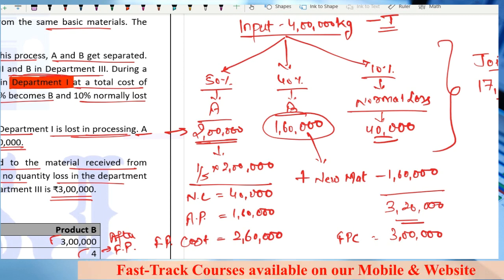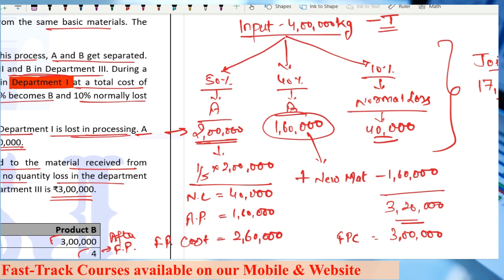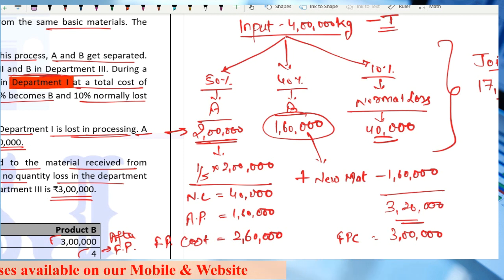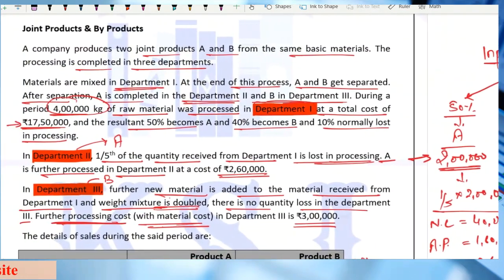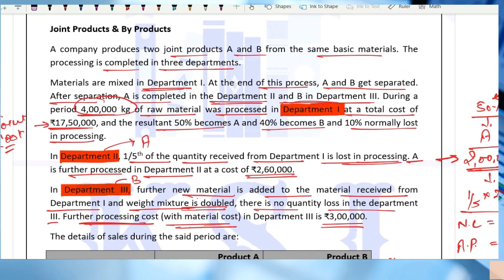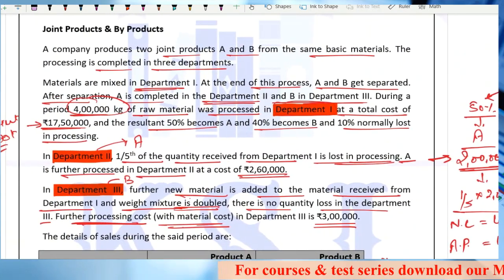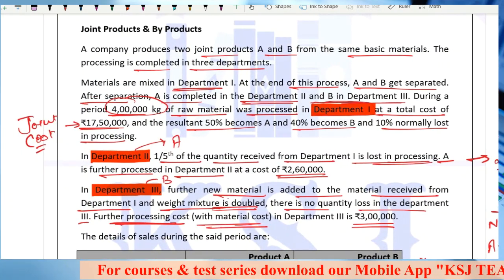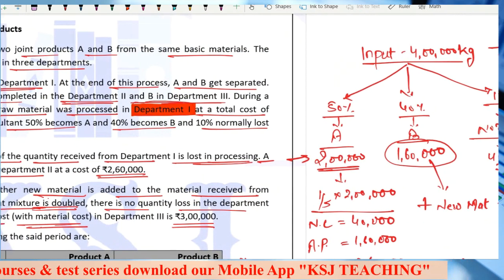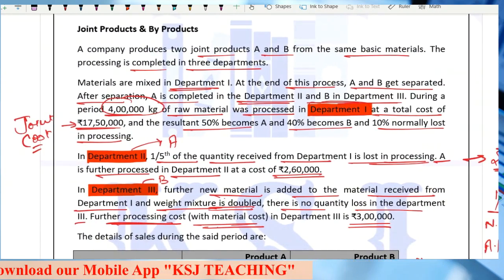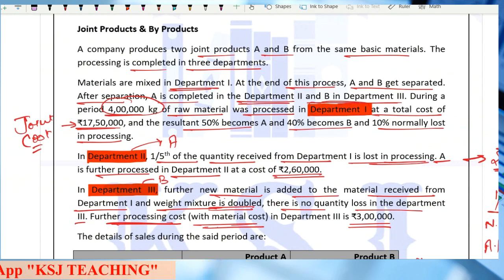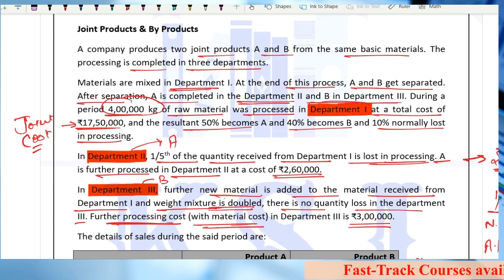At least during the practice, not in the examination, because in the examination you won't be having that much time. Right? But at least during the practice, make it a habit that in such kind of questions where there is a lot of information, try to make something like this. Right? Write it in your own language, in your own presentation. You don't have to follow this flowchart type only. Whatever you feel like, in whatever form you think you will be able to understand the information better while attempting the question. Right? That will help you a lot.